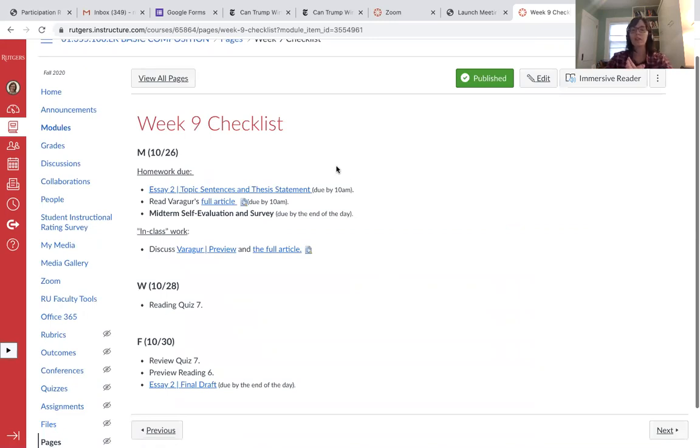So you're going to be revising the topic sentences that you drafted for the rough draft of Essay 2 and composing, if you haven't already done so, a thesis statement that integrates those revised topic sentences, specifically the connecting concepts from those topic sentences. And so this assignment, I can take a quick look.